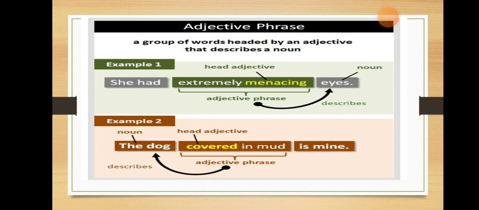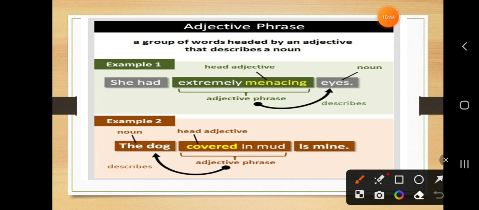अब यहाँ पर क्या है? It is a head adjective जो describe कर रहा है noun को. Describe किसको कर रही है? Eyes को. अब यहाँ पर head adjective, main adjective क्या use हो रहा है? Menacing. But the word which is modifying this adjective is extremely, used here, and together they make an adjective phrase. Extremely menacing.